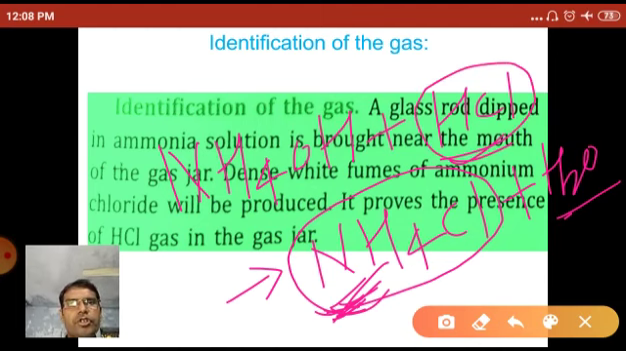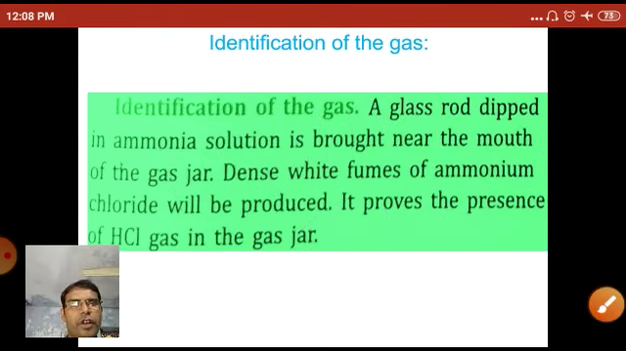So this is a test for detection of hydrogen chloride, and also a test for the detection of ammonia. So, identification: HCl gas can be identified by using ammonia solution. If dense white fumes of ammonium chloride are produced, then it proves that the produced gas is hydrogen chloride gas.